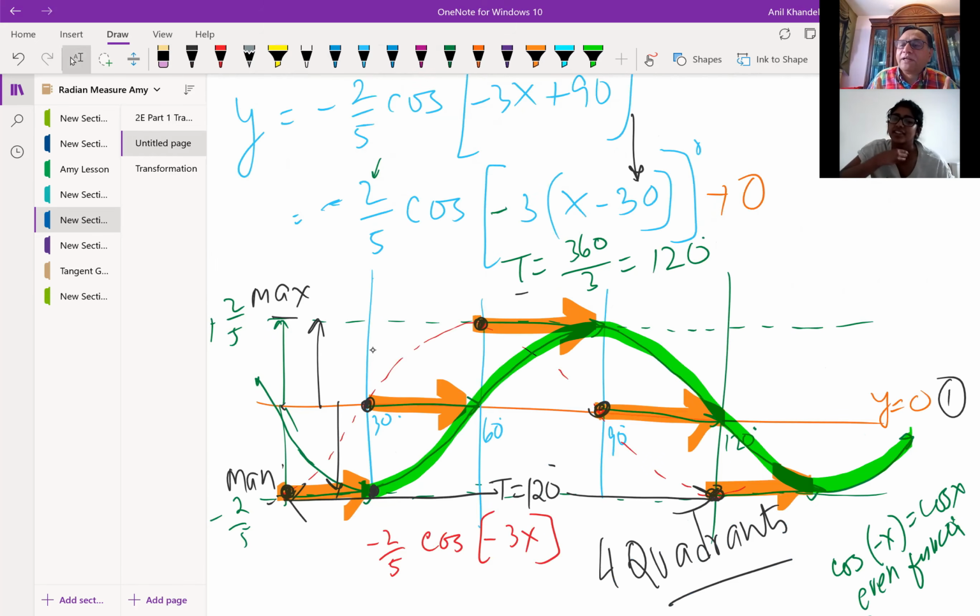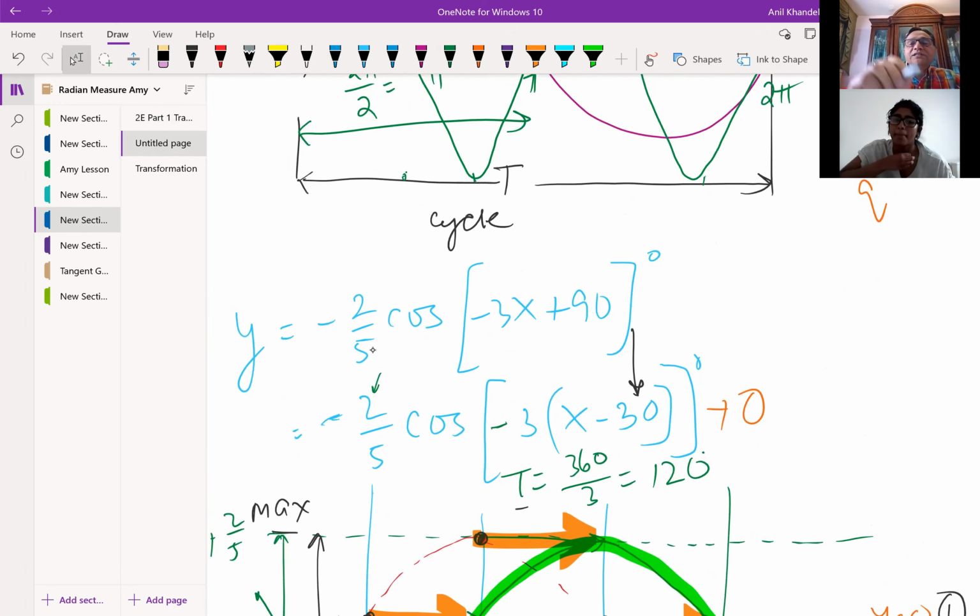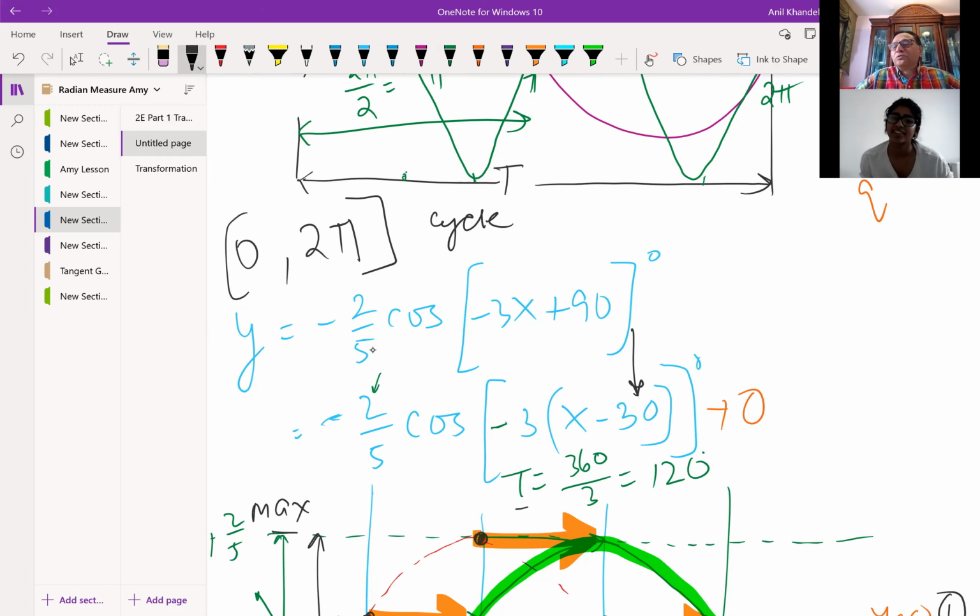Since it is periodic, we can look into any section of the wave. You get the idea. But if the question says, sketch your graph between 0 to 2 pi, we have to be specific about what comes within 0 to 2 pi because, with the phase shift, it is going to change.